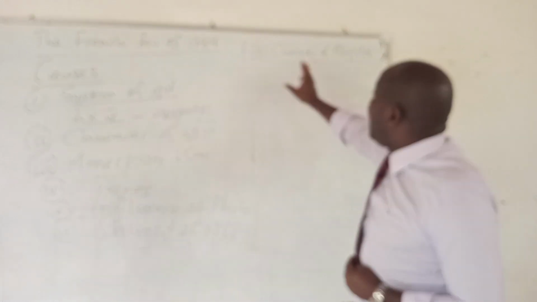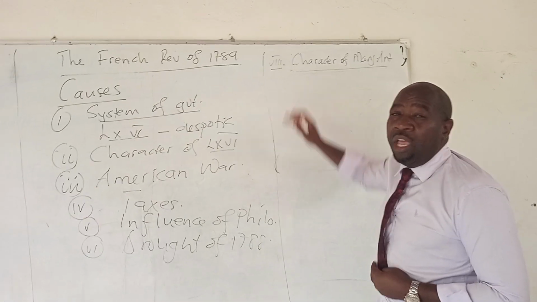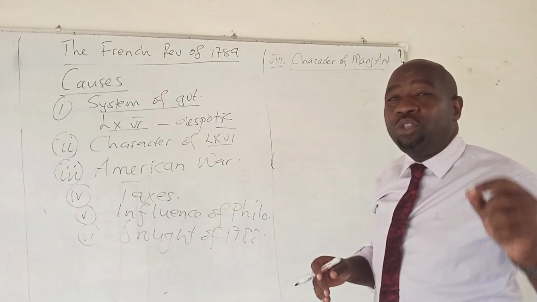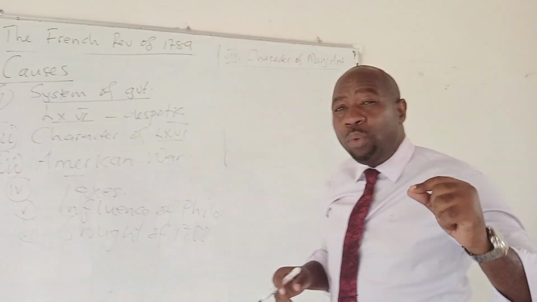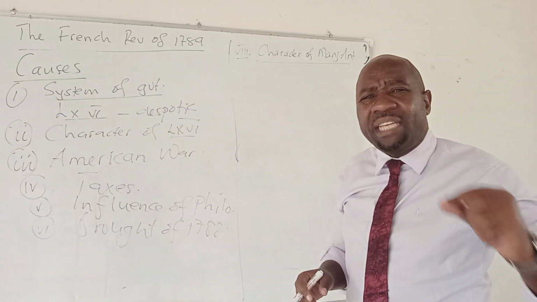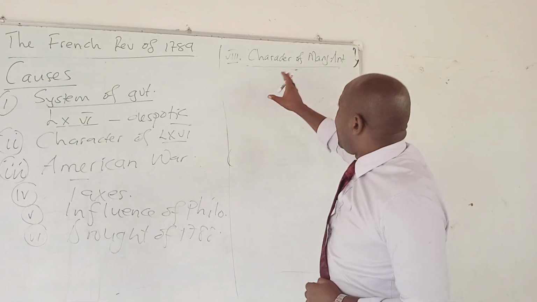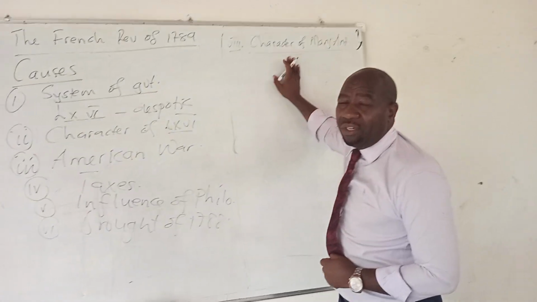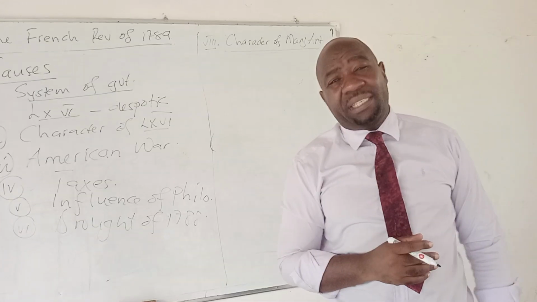So the character of Marie Antoinette explains why the people had to rebel against Louis XVI. The people in France expected their king to marry someone who was educated. So the character of Marie Antoinette led to the revolution of 1789.